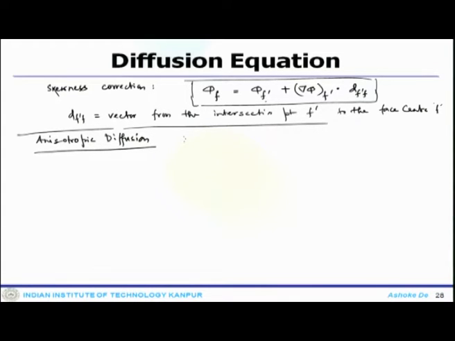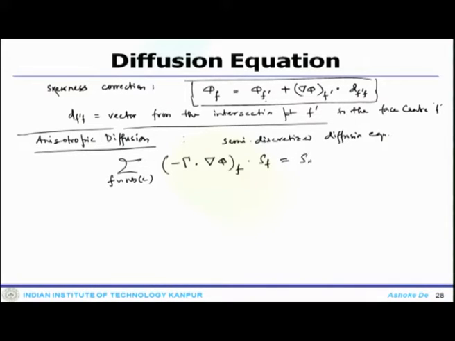our semi discretized diffusion equation will look like the summation over faces of minus gamma dot del phi at f dot SF equal to SC BC.